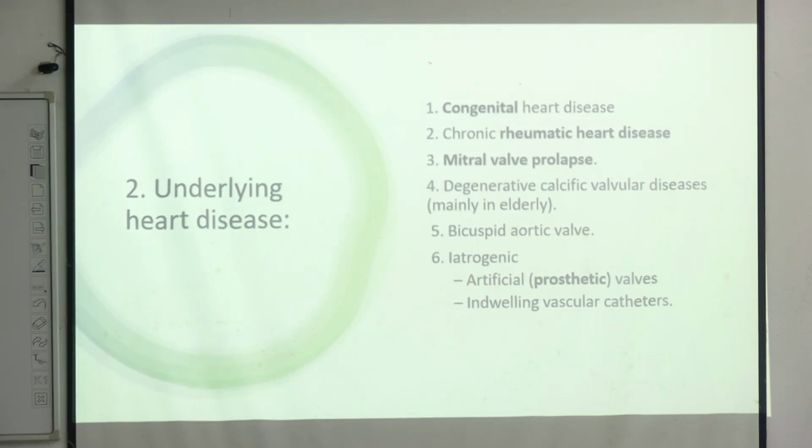For prosthetic valves, which is the organism that causes this infective endocarditis? Staphylococcus epidermidis. Yes.